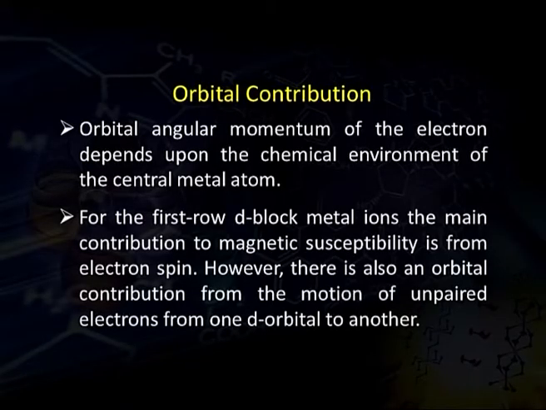Now, for the first row d block metal ions, the main contribution to magnetic susceptibility is from electron spin. However, there is also an orbital contribution from the motion of unpaired electrons from one d orbital to another d orbital, as we have discussed earlier.